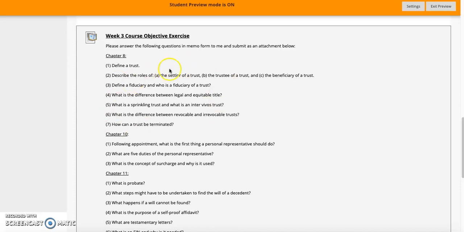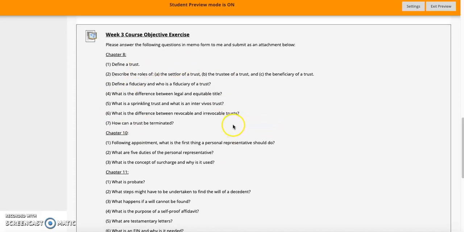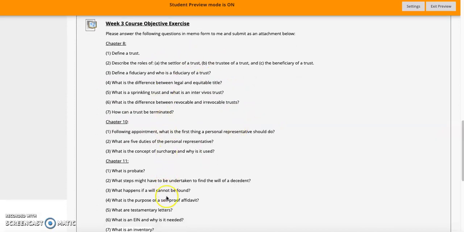We're kind of doing a review here, going over all the stuff that we're going to cover in these chapters, and you'll just do short answers to all of these. Nothing crazy, nothing too long, don't stress. All the answers are in the textbook, in the reading, in the PowerPoints, so take your time. We're going to be practicing writing in full sentences, a brief description of whatever the answer is, rather than just doing the multiple choice and true/false like we did for the course objective exercise last term, which is kind of mixing it up, practicing different skills.